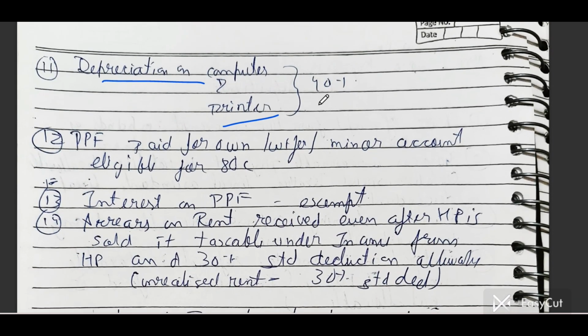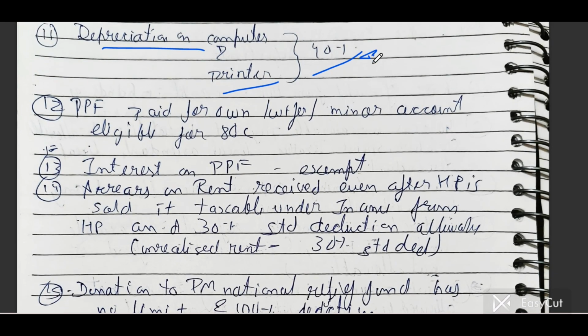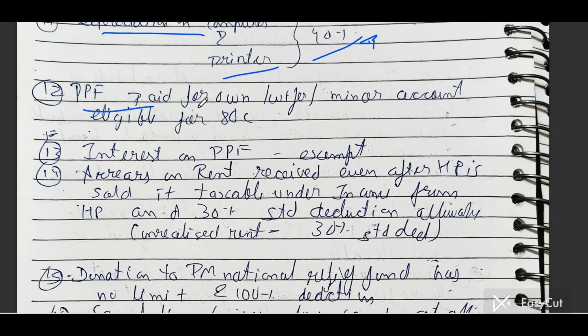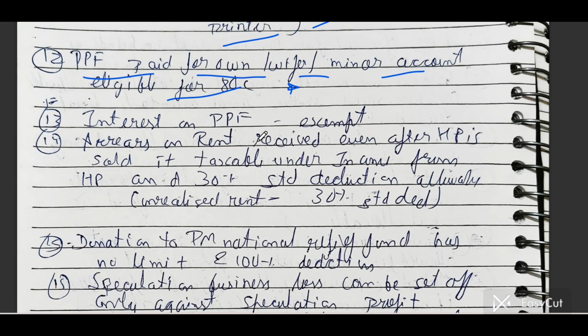Depreciation on computer or printer, 40% depreciation is allowable on computer and printer. Okay, important adjustment, depreciation on computer and printer. PPF paid for own, wife, minor account, it is eligible under section 80C, then you have to add these expenses. Interest on PPF, if you have received any interest on PPF, it is exempt.